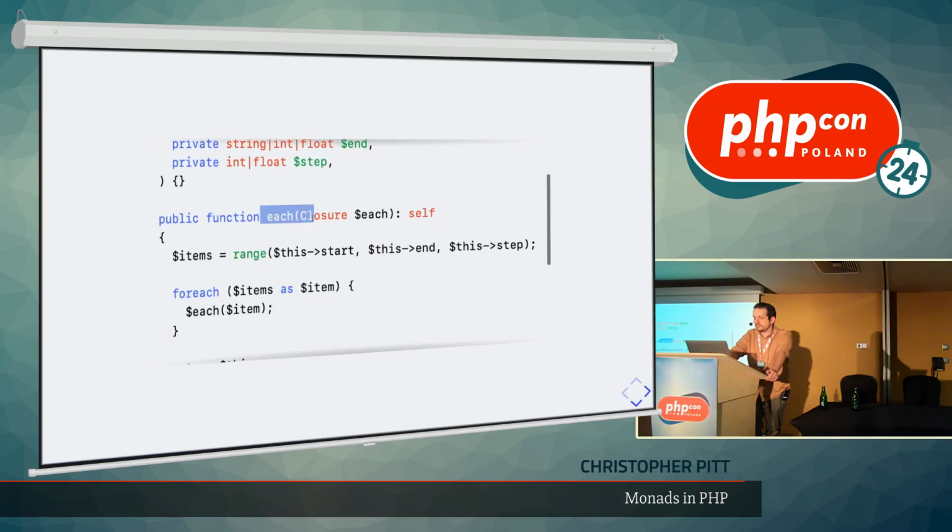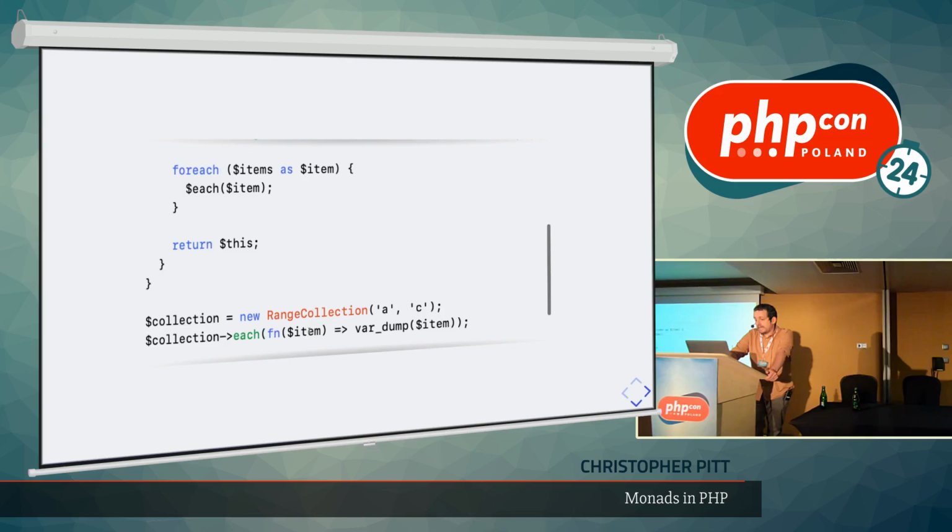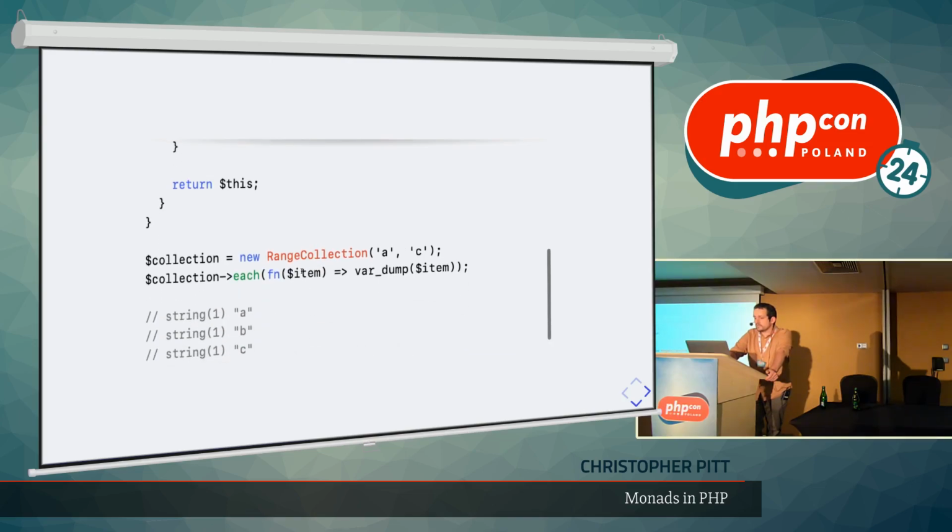And when this each method is run with the closure, we can just create that array by using the range function. It's very similar. The rest of the code's pretty much the same. But this adheres to the same operations and rules that we defined for our array collection.